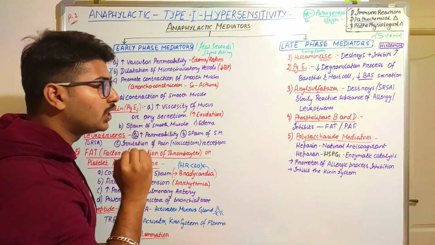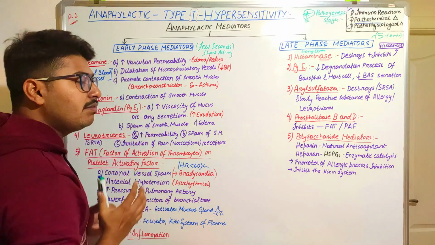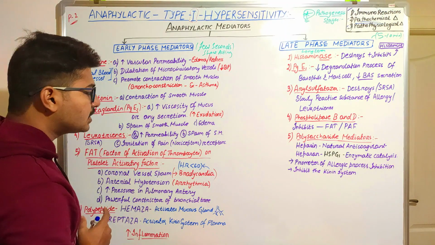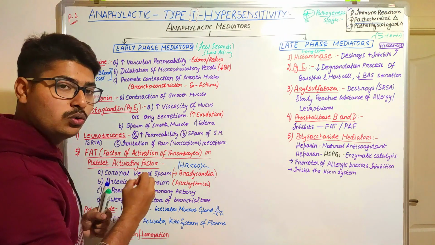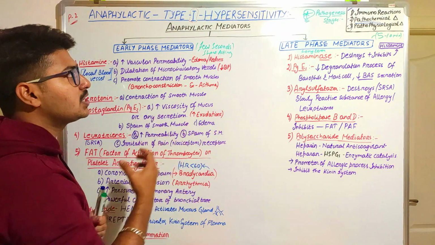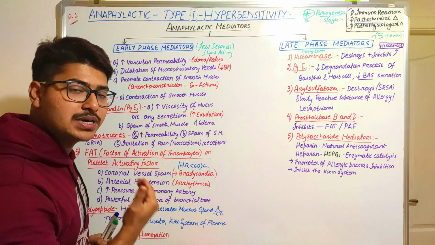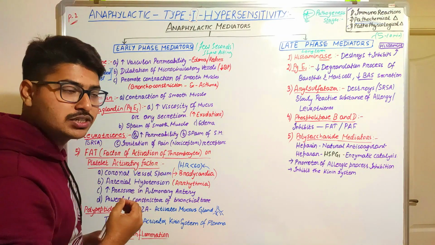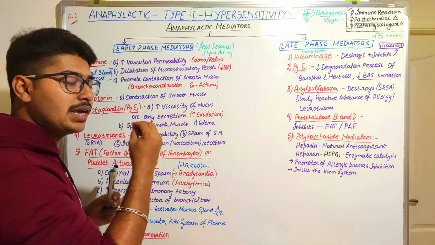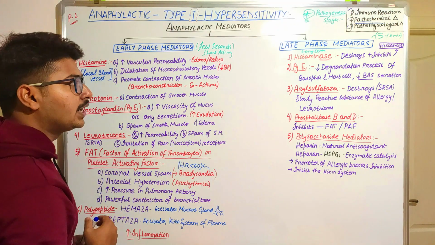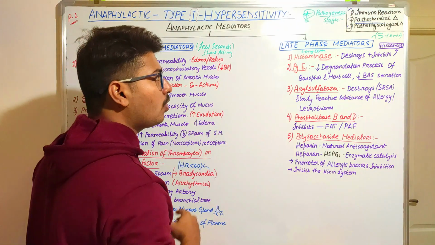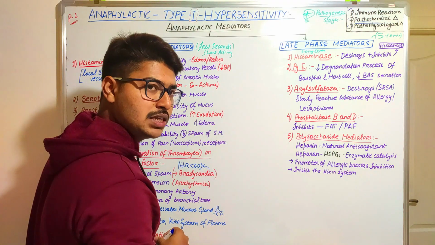One thing I want to make clear: these early phase mediators will try to enhance the inflammation reaction, or enhance the type 1 hypersensitivity reaction. The clinical manifestation will be increased by these kinds of mediators. But what is the effect of the late phase mediators?